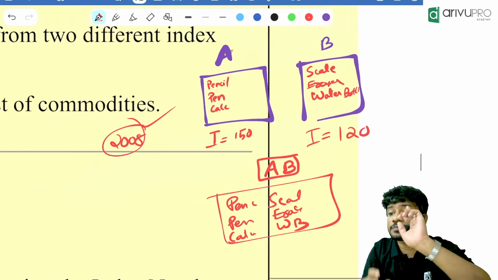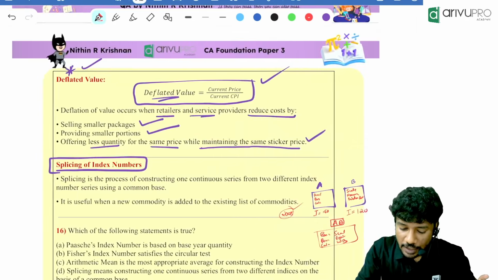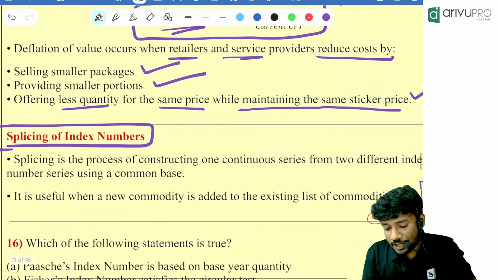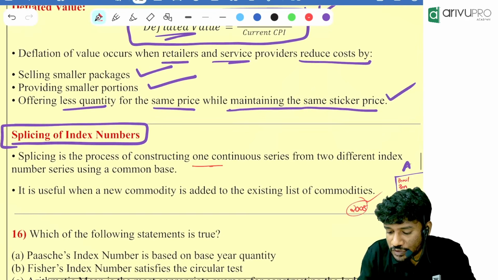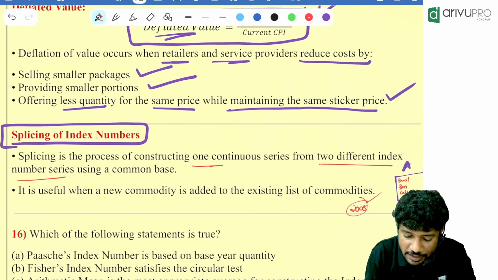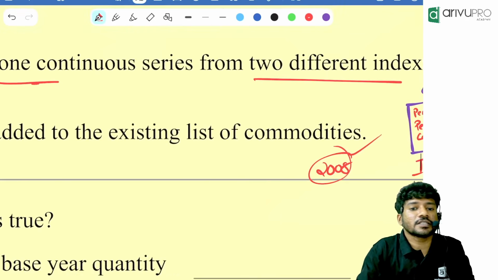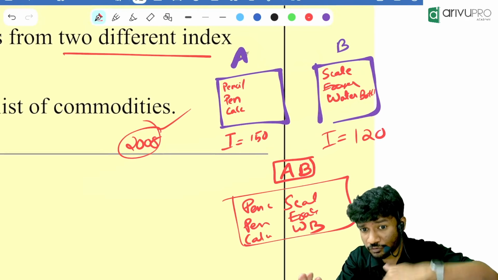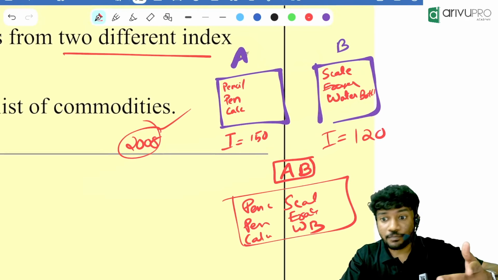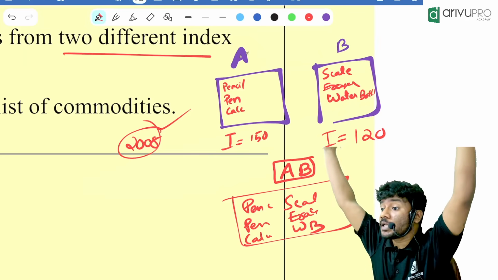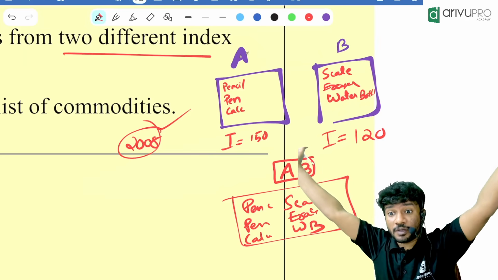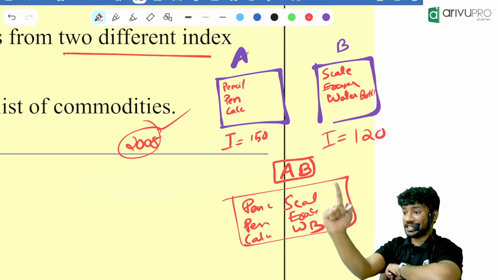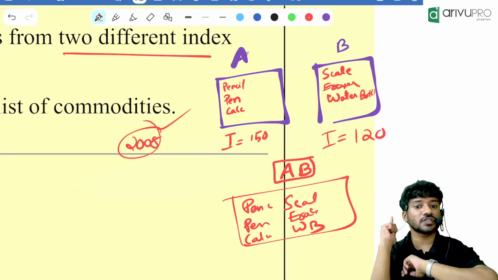So splicing means constructing one continuous series from two different index numbers using the common base. What do you mean by splicing? We are creating a new index number from two or more different groups of index numbers, a single index number containing the same base.